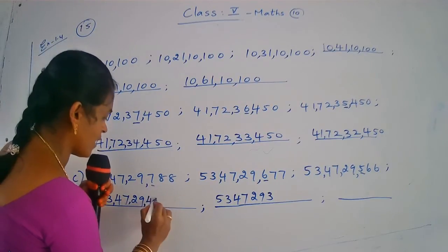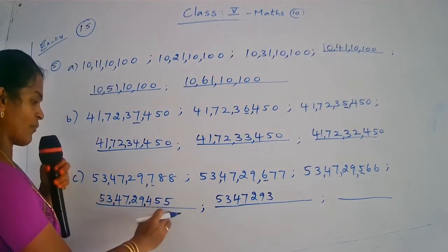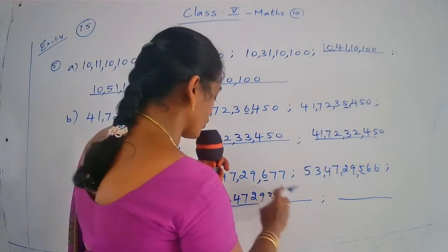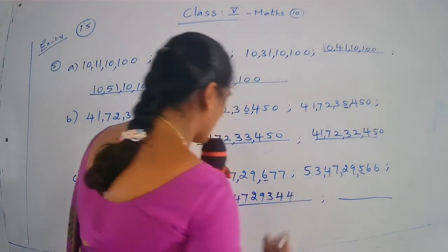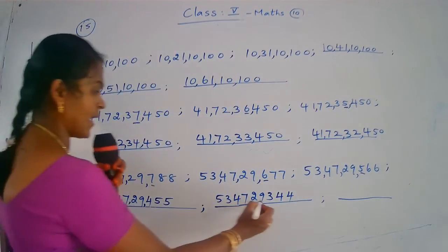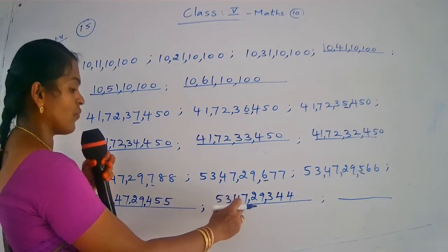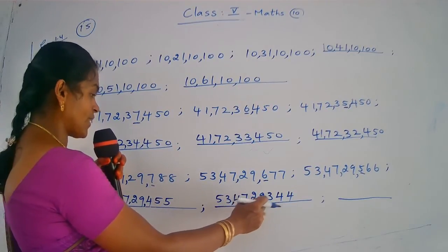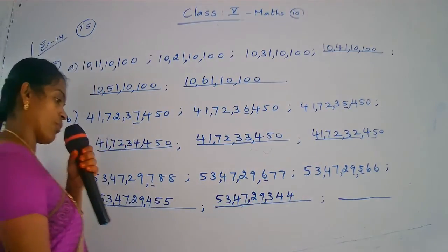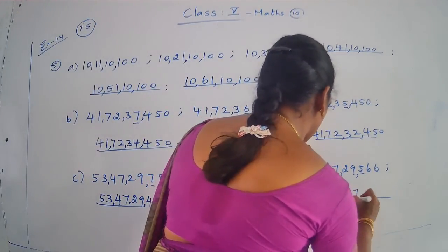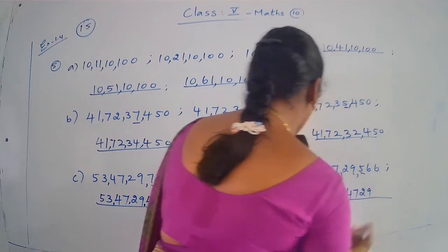So here 5 4 5 5. So next 3. So 3 plus 1 is 4. The ones place also 4. Okay. Yes. So your number is 53 crore 47 lakh 29,344.